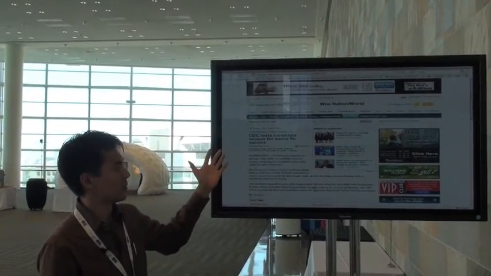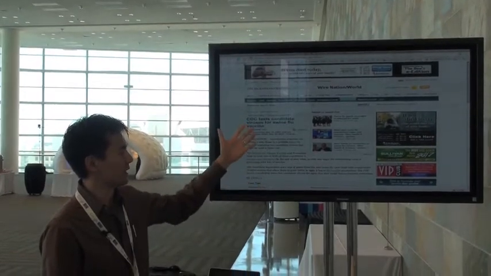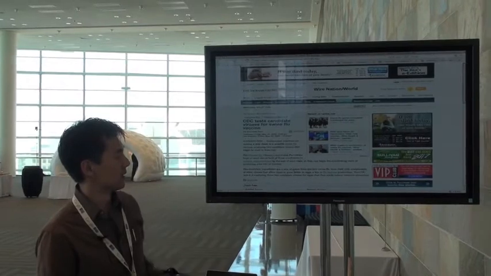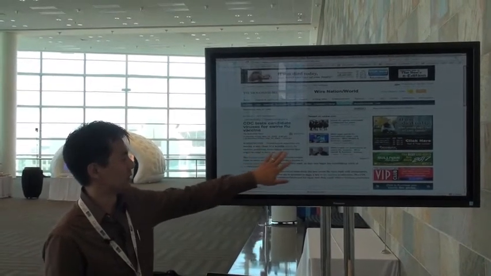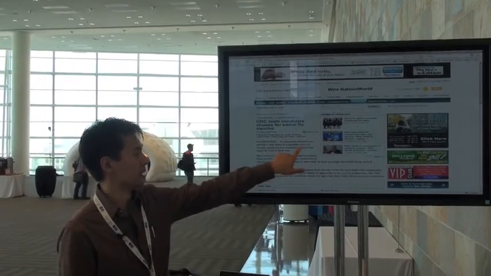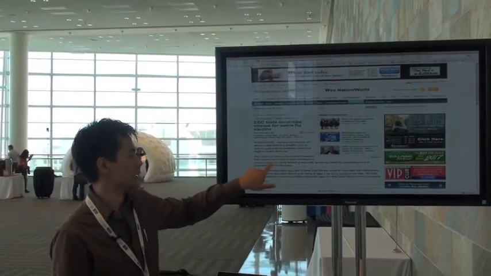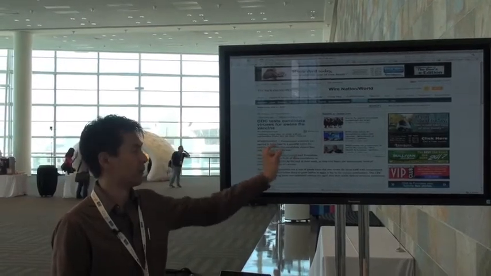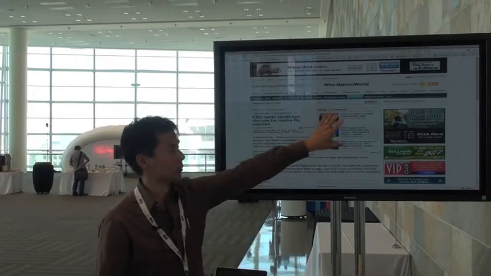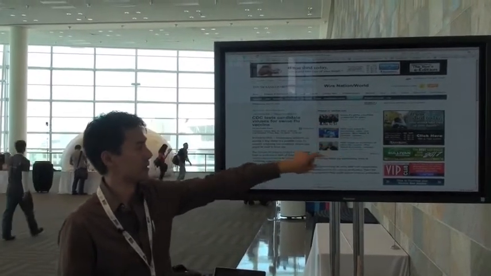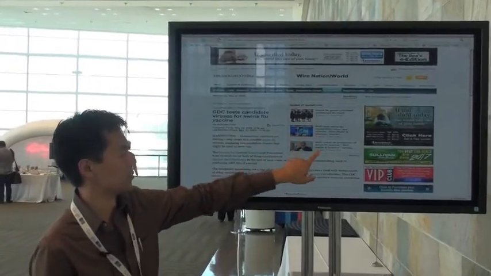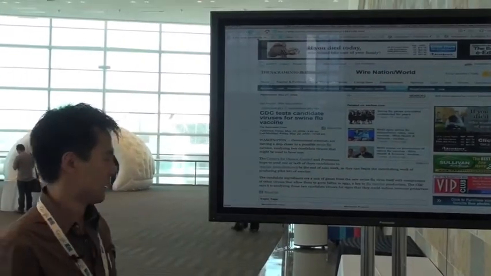For any given article, we'll analyze the text. For example, this is a CDC article about swine flu, and we'll determine what the interesting topics within this web page are. We identified that swine flu and CDC are interesting topics, and we automatically turn them into links. Additionally, we created this related articles widget, so a reader of this article can find out more about related swine flu articles from SacB.